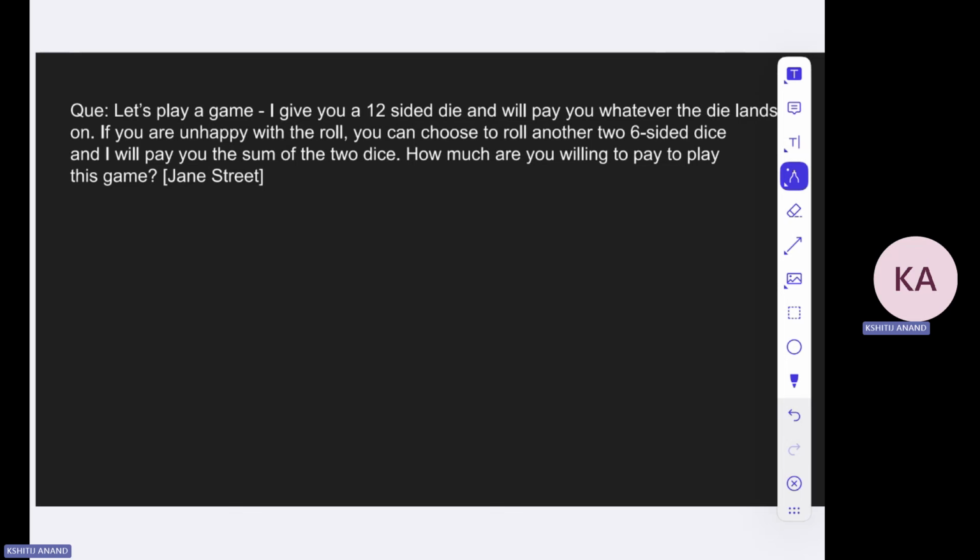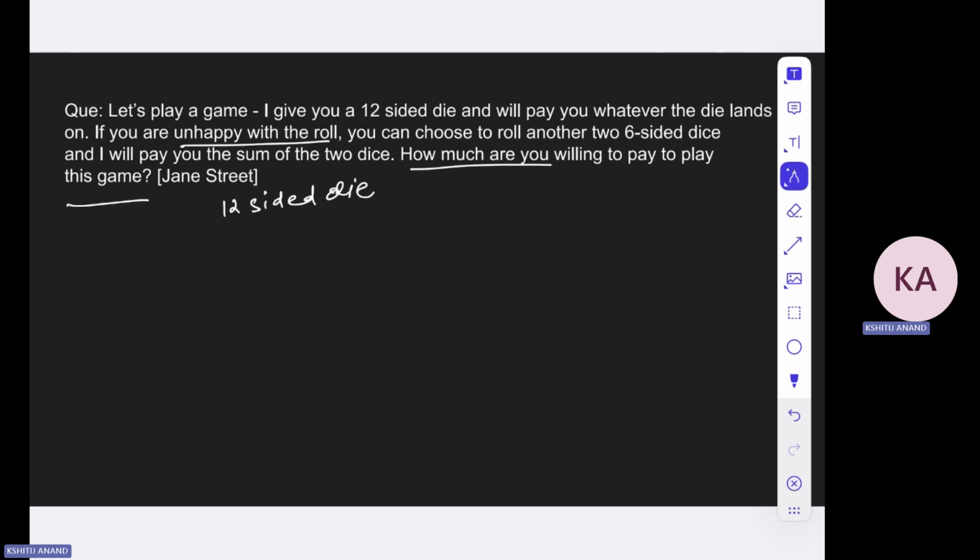First let's start with the 12-sided die, because this is the first die that you will be rolling. Now, what is the average number that you can get? What should be your expectation out of it? Your expectation should be 1 plus 2 plus 3 plus 4 plus 5 till 12, divided by 12.